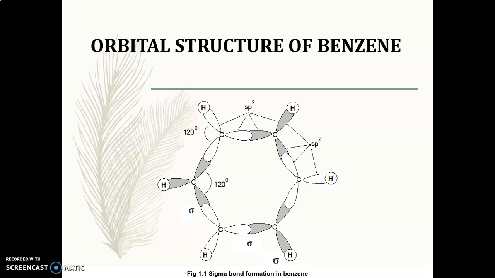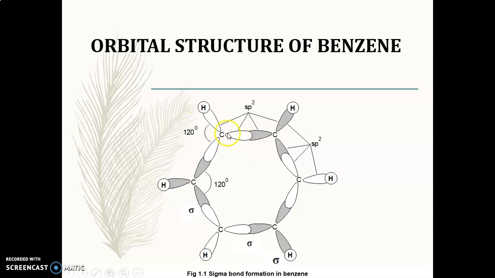So two types of sigma bonds are present: one between carbon and carbon, and the other between carbon and hydrogen. This orbital structure theory gives you an idea about how sigma bonds are formed. All sigma bonds are formed by axial overlapping of orbitals. Here you can see this p orbital and this p orbital overlap with each other in this direction. This is known as axial overlapping, and it leads to the formation of sigma bonds.